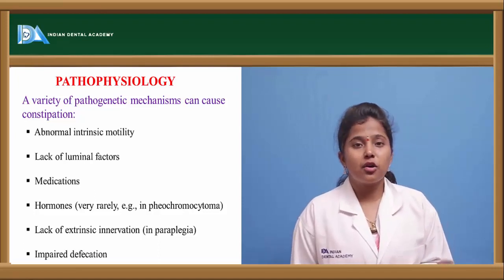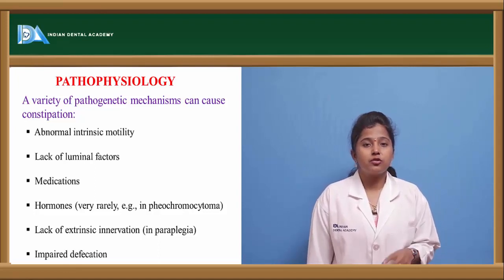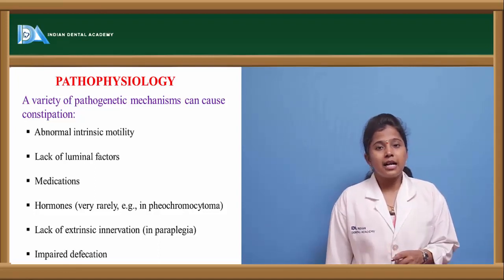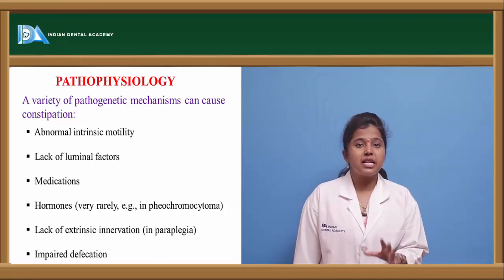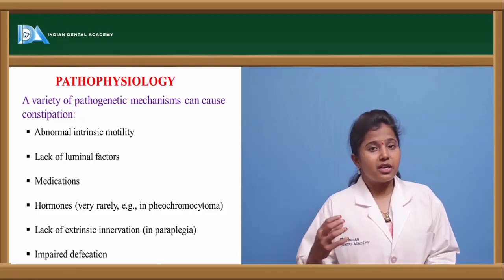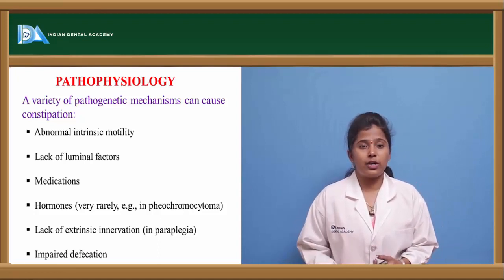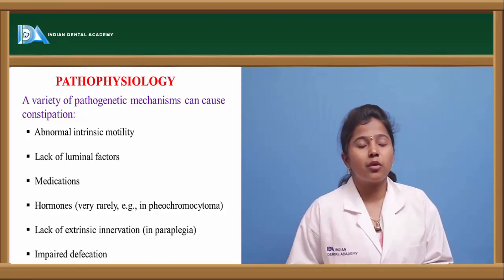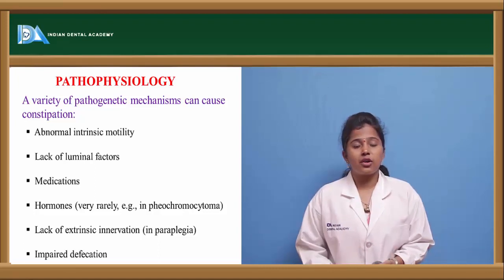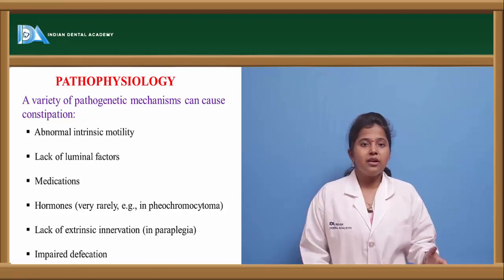For example, in a condition called pheochromocytoma. Pheochromocytoma is a condition where a tumor is caused in the adrenal gland. This adrenal gland is present on the kidney. So if a tumor is present on the adrenal gland, this adrenal gland secretes two hormones, epinephrine and norepinephrine. Epinephrine and norepinephrine control various emotions and situations like heart rate, blood pressure, metabolism, etc. So if epinephrine and norepinephrine are released in decreased or increased amounts, then these factors will fluctuate.